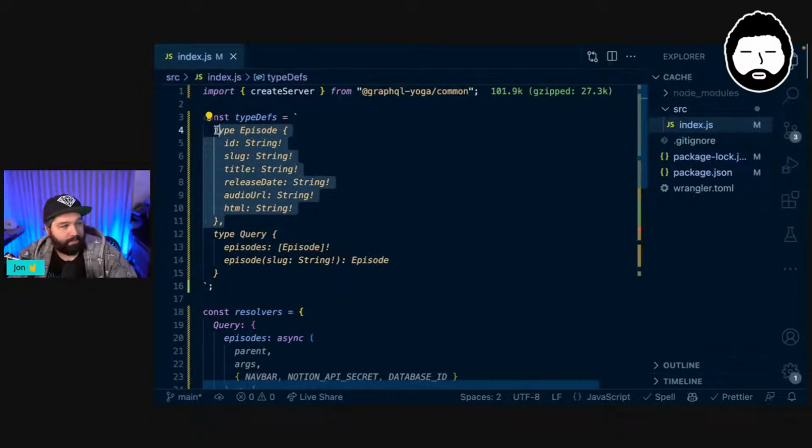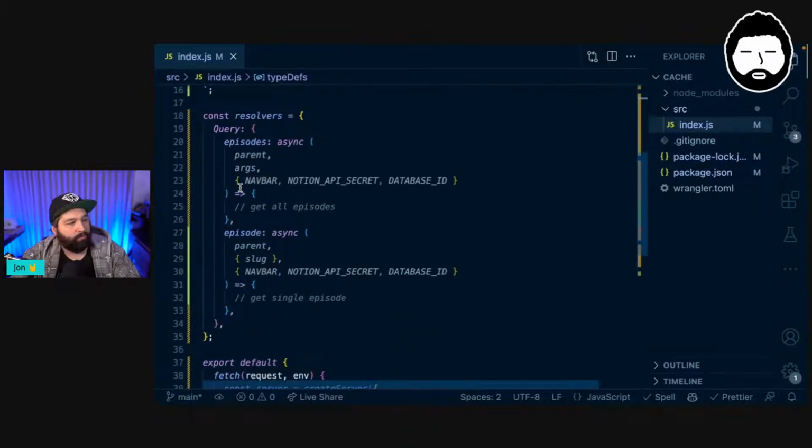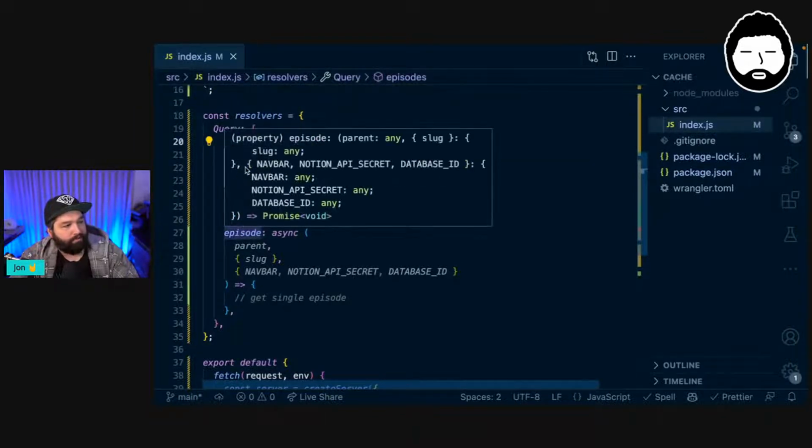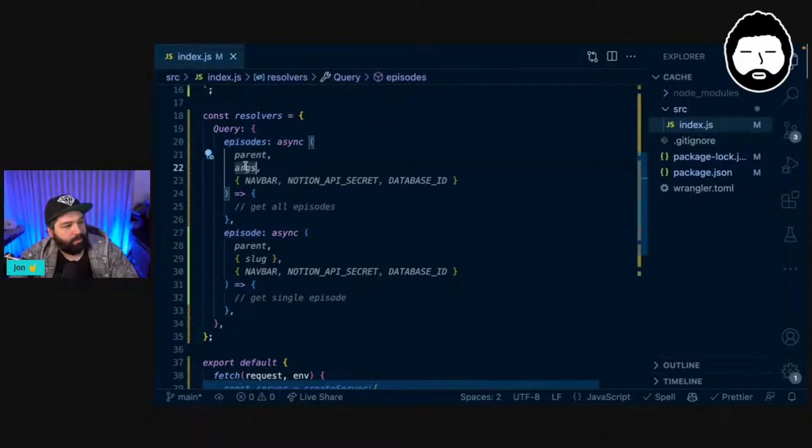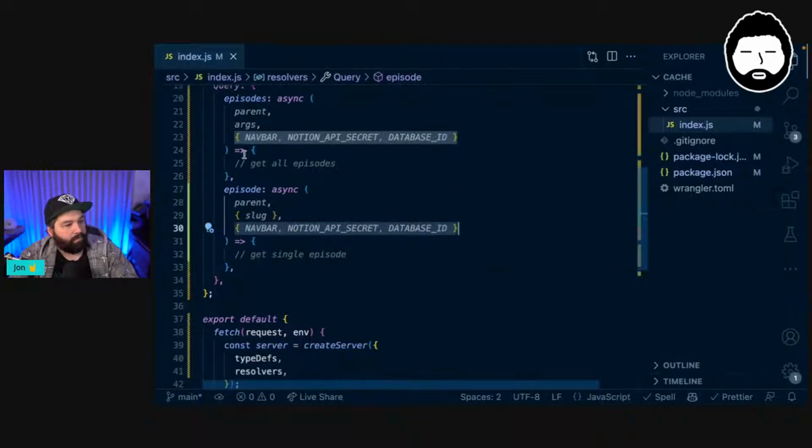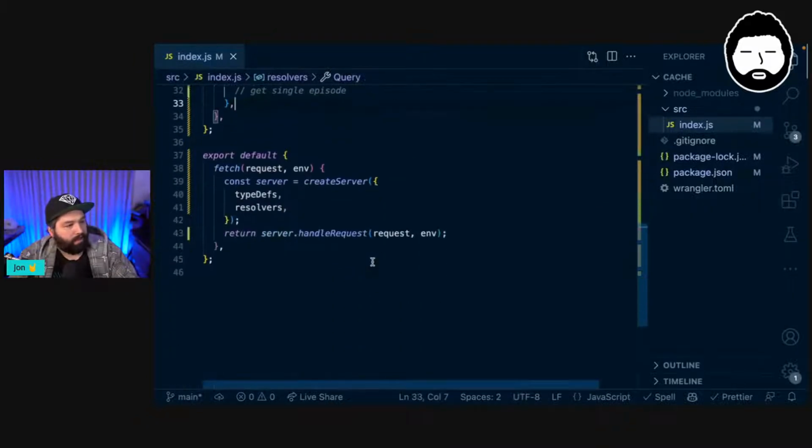And we've declared the type for episode here, so that has an ID, a string, a title, a release date, and an audio URL. Our resolvers are also just slightly more complex in that they have a resolver for each of those. So we have an episodes one and an episode one. We have parent, args, and then our environment. And then here we have parent. We're destructuring slug, which is our argument that we're passing into here. And then we have our environment again. So what we need to do is get all of our episodes or get a single episode.